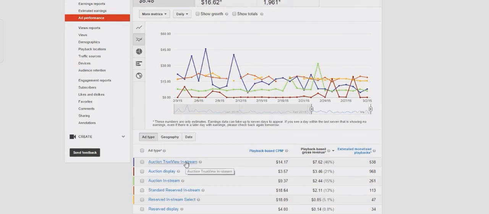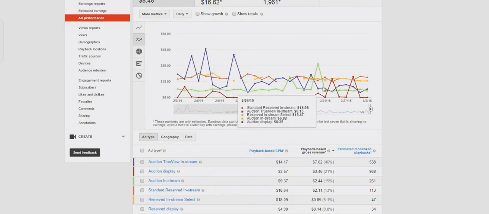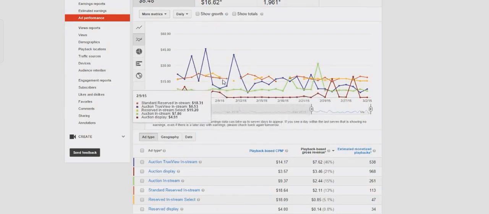And these are the types of ads you showed. This is the display ad, like the ad at the bottom of the screen, things like that. These are the different types of ads and how much they paid per 1,000 displays. You should be able to figure all this out. This is how many you actually showed of each type of ad. You can ignore this graph or chart here. You don't really have to look at it. Looking at it does you no good. It's just how much the advertisers paid to display their ads. It doesn't really matter to you.